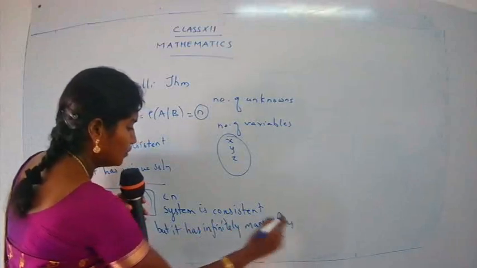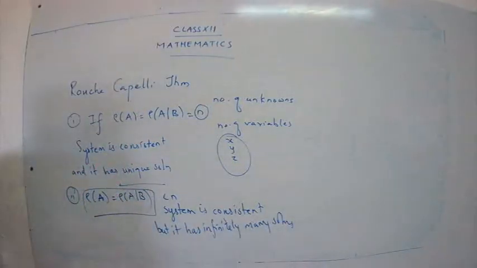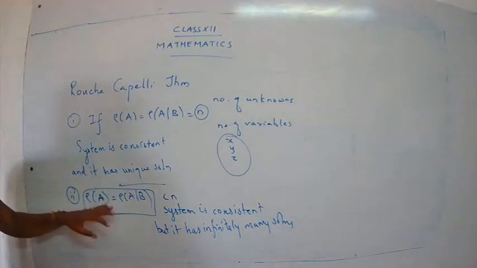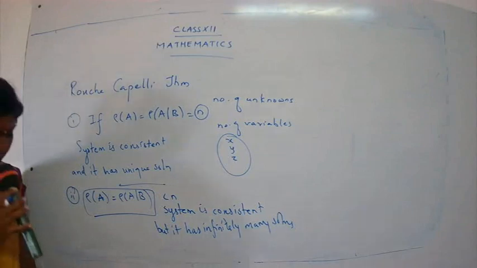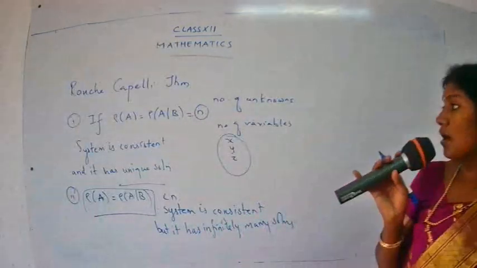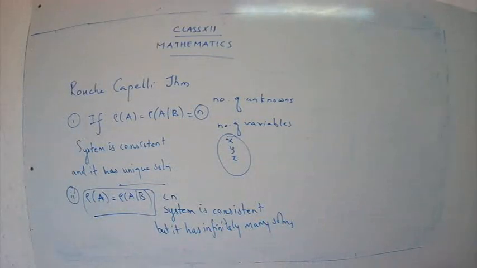So the answer depends on the rank. We have to see the rank of matrix A, the rank of AB, and note down the number of unknowns. Then we determine whether the system is consistent and how many solutions it has, whether a unique solution or infinitely many solutions.